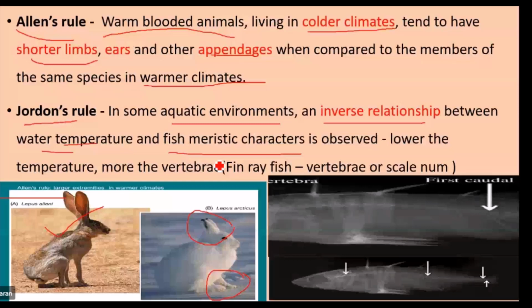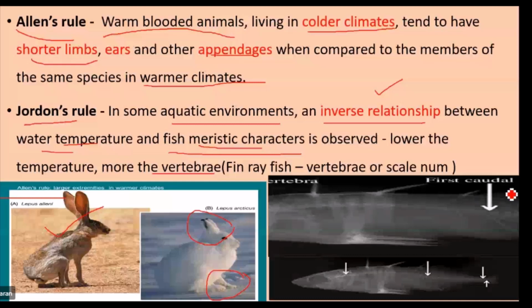For example, in a low temperature, the fishes have more vertebrae. In this picture, you might have seen. Here it is in a low temperature, have more vertebrae. Vertebrae is nothing but bone. Whereas in the warmer region, they have fewer. So these are the differences.